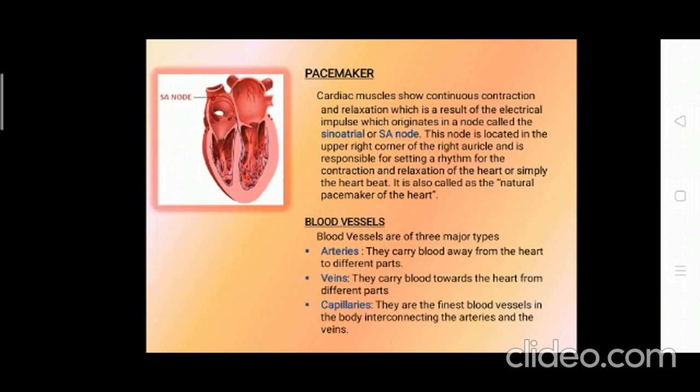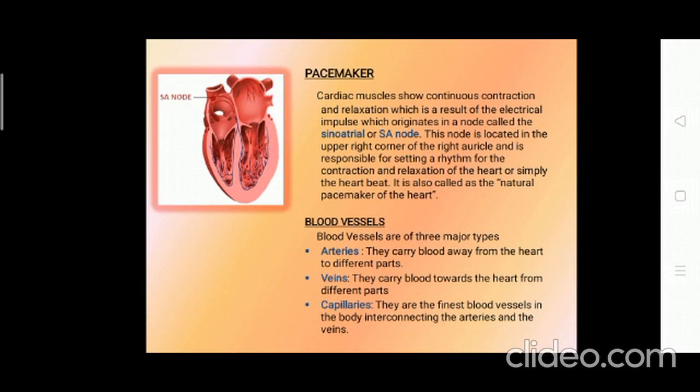Now coming to the pacemaker. All of you must have heard about the pacemaker. Over here, the cardiac muscles show continuous contraction and relaxation. Whenever the heart is working, it always contracts and relaxes, which is a result of an electrical impulse. It originates in a node called the sinoatrial node or SA node. This node is located in the upper right corner of the right auricle and is responsible for setting the rhythm for the contraction and relaxation of the heart, or simply the heartbeat. It is also called the natural pacemaker of the heart, as it initiates the heartbeat.